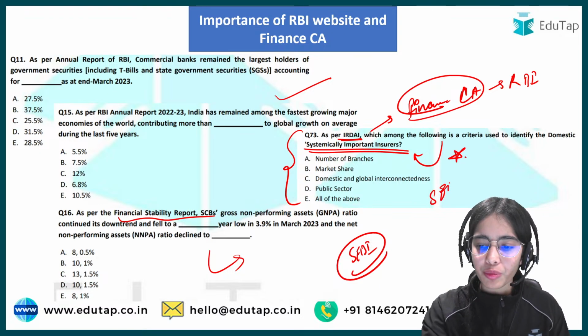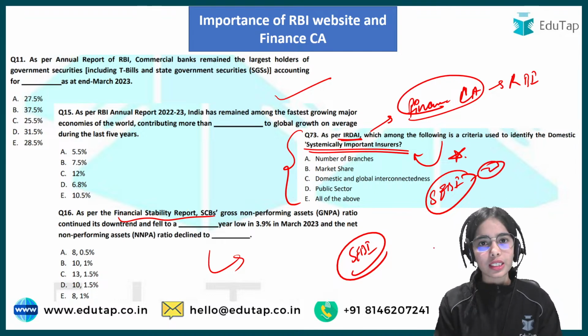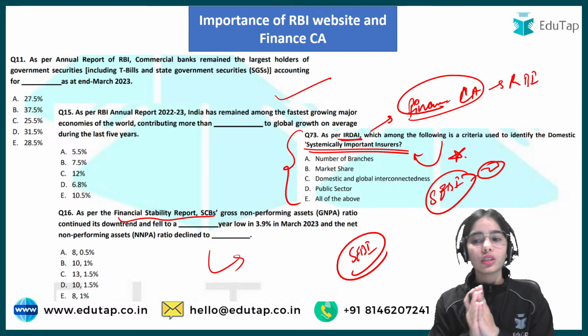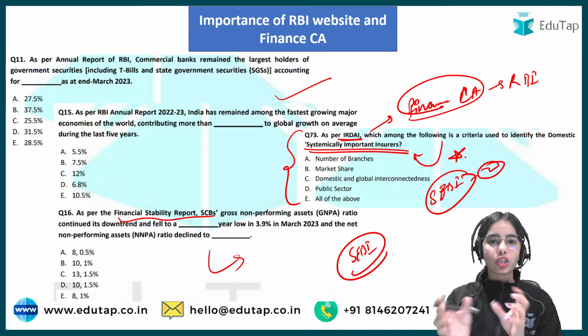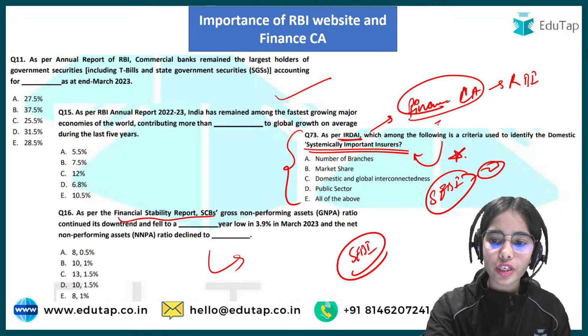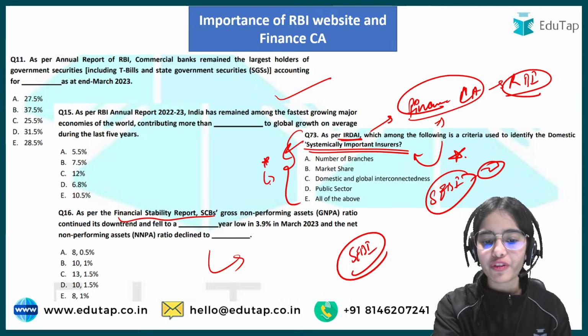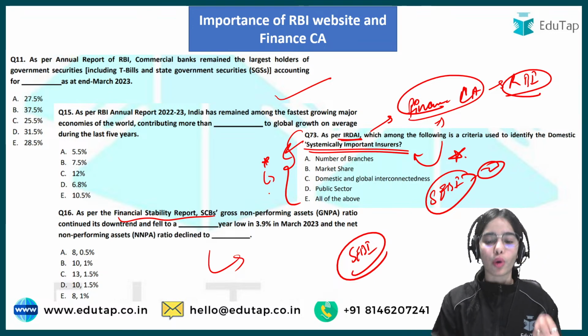Like this, from the SEBI also there were 2 questions. So you have to cover the news articles for the RBI examination and the SEBI examination also. For the general awareness part of phase 1, you have to cover the current affairs from the RBI, from the SEBI, and from the other regulators also, because questions can come if they have brought something that is relevant for the whole economy.